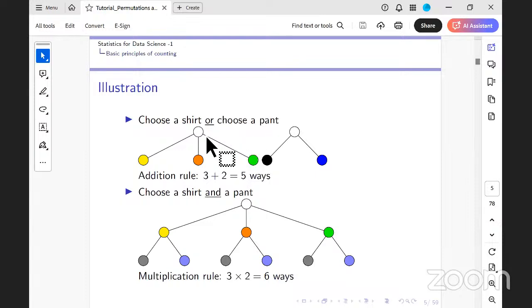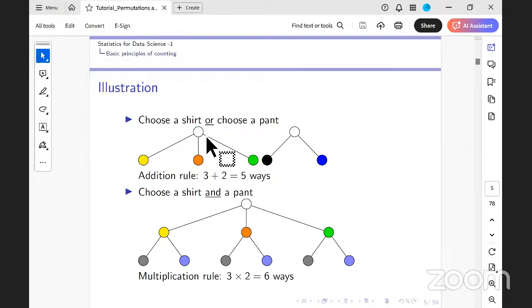I have 3 shirts available to me: a yellow shirt, an orange shirt, and a green shirt. I have 2 pants, a black pant and a blue pant.